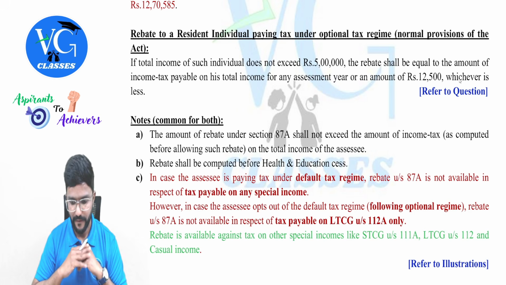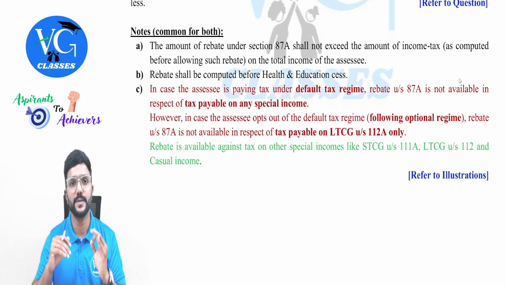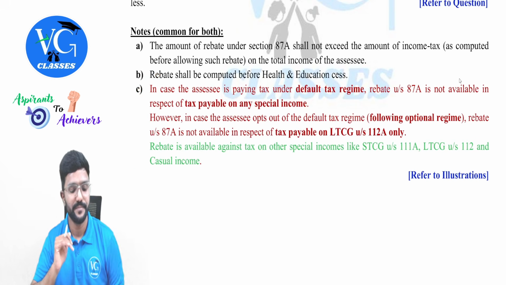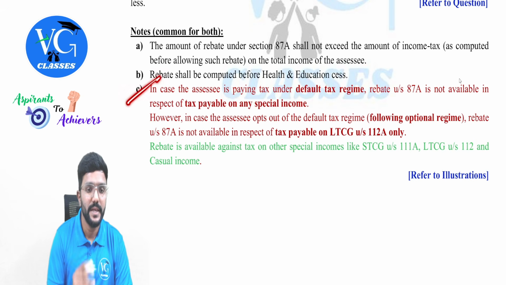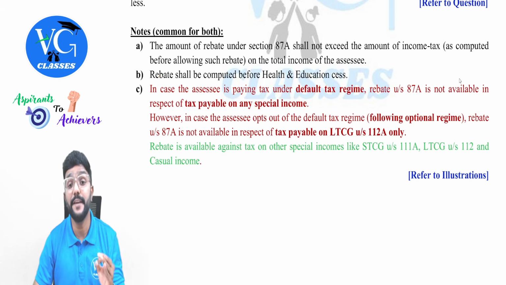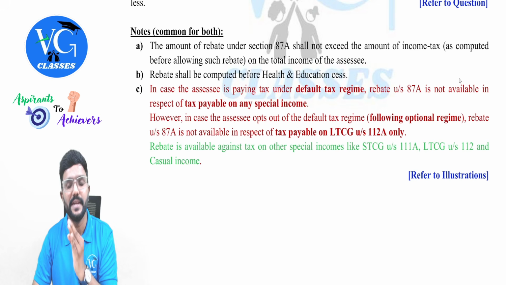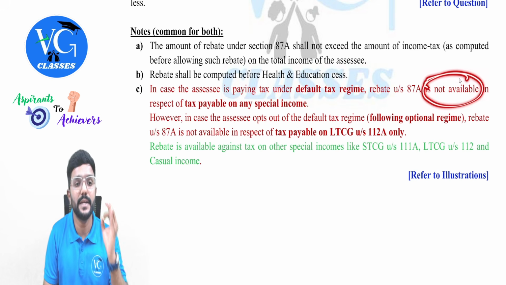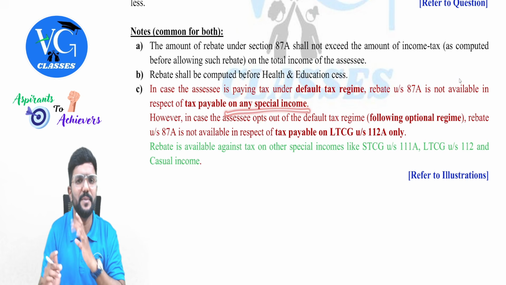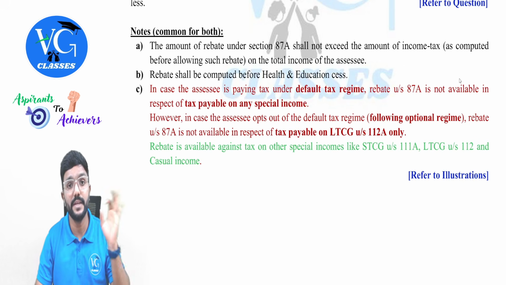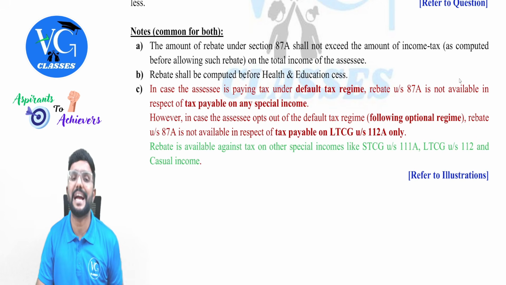Fine, guys. So now there are notes on rebate. The third note is very, very important. That is the amendment. In case the assessee is paying tax under the default tax regime as per section 115 BAC, rebate under section 87A is not available in respect of tax payable on any special income. Please note it. Any special income, which includes capital gain special income or any casual income also.